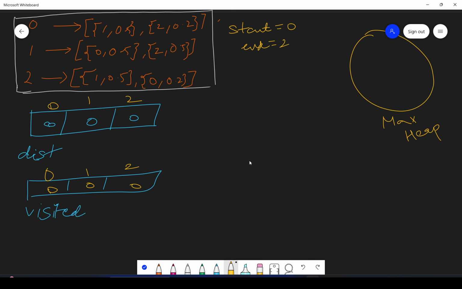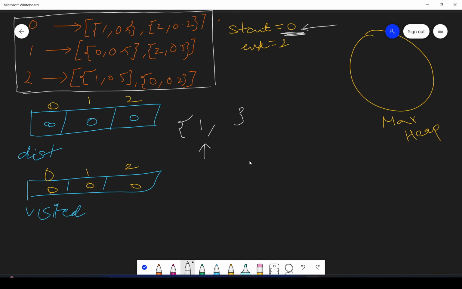Okay, see, what will be the first step? First of all, since we know the start is 0, in this max heap we will be adding probability 1. We will add a pair in this max heap, wherein the pair is the probability and the vertex. So why are we taking initially probability 1? Because the probability to reach this 0 is what?